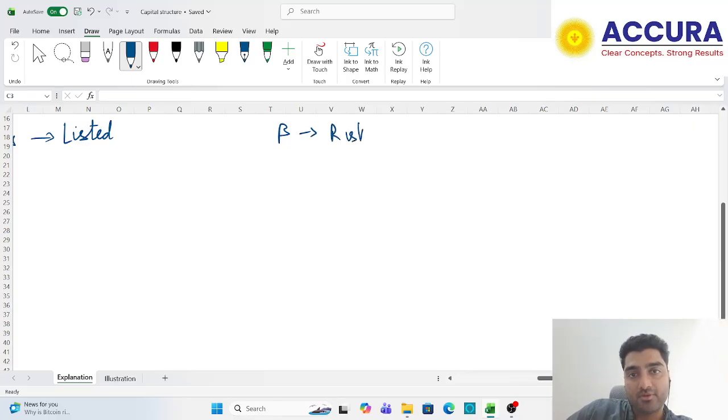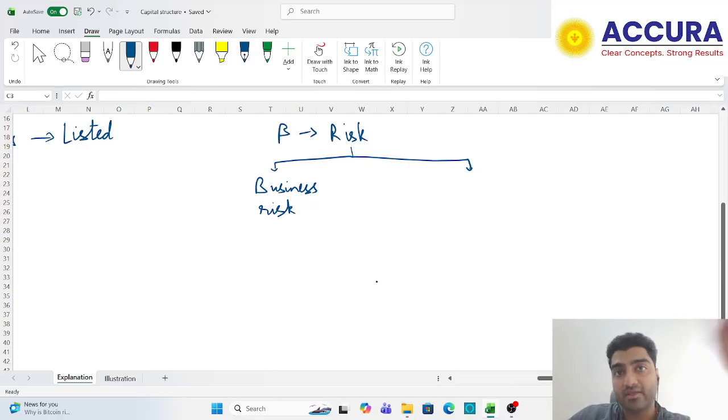Now, every corporation, every company, every entity has two types of risk that they have to manage. Number one is the business risk. This is the risk which is due to the nature of the business, due to the industry. Obviously, every business will have its own risk depending on the industry they are in.